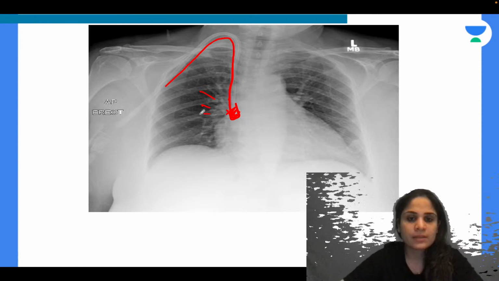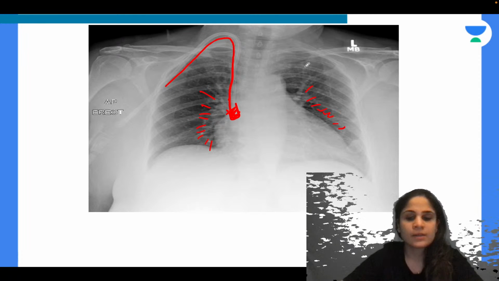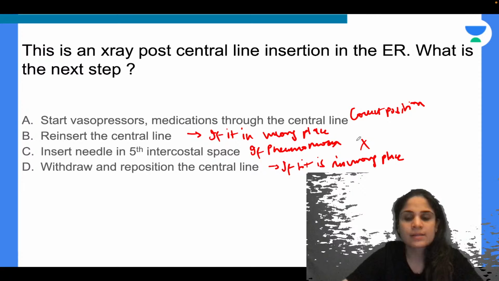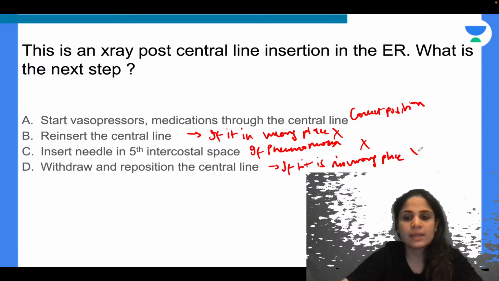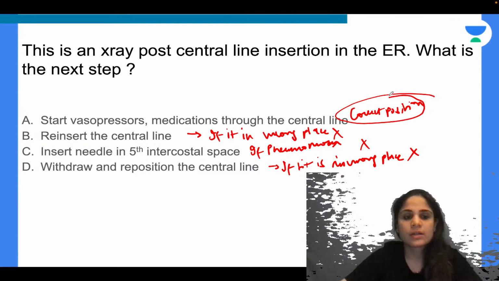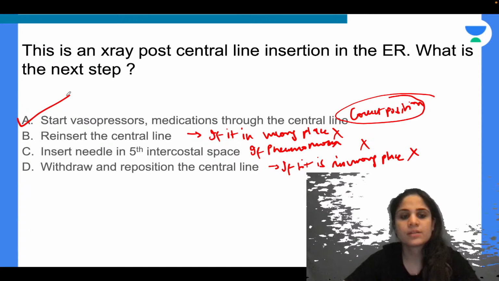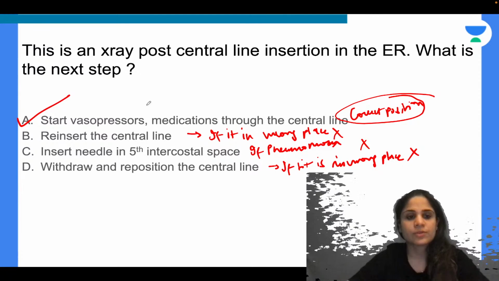This side you can see the markings of the lung. These are your bronchial markings. This side also you can see. So definitely there is no pneumothorax, and the central line is in the correct position. So options B, C and D are wrong. Your correct answer is option A. So you will start the vasopressor medications through the central line in this case. Alright. So this is your answer for the question.